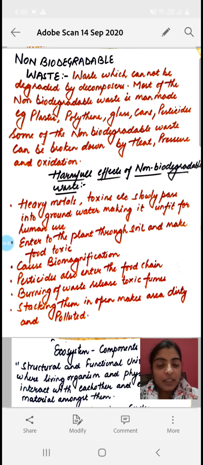So these pesticides enter the plants, and the fruits and vegetables that we eat lead to toxicity. It also causes biomagnification. Biomagnification means the concentration of toxic substances in non-biodegradable waste increases when we move from one trophic level to another trophic level.